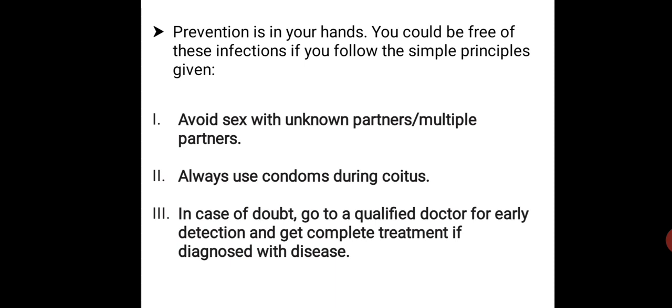The second is always use condoms during coitus. A condom is the easiest and the cheapest thing you can have to avoid pregnancy and, most importantly, STDs. So you should always use condoms during coitus, to not have the chance of STDs. But if you aim to have a baby, then for sure you can't use the condom, but it's your choice obviously.